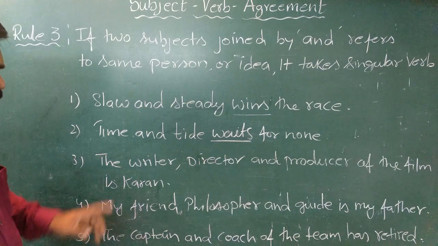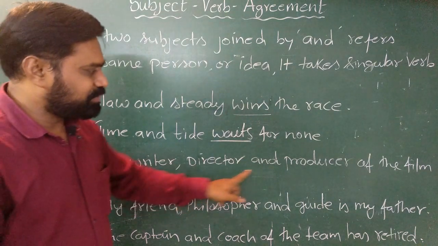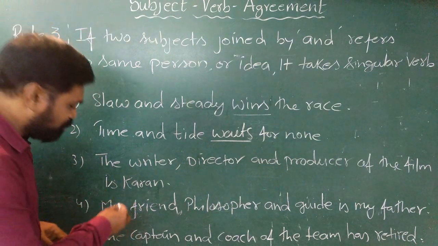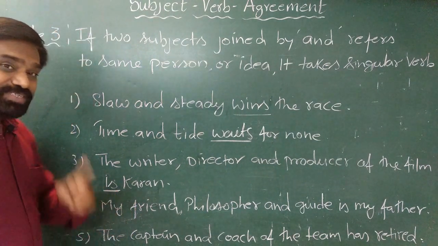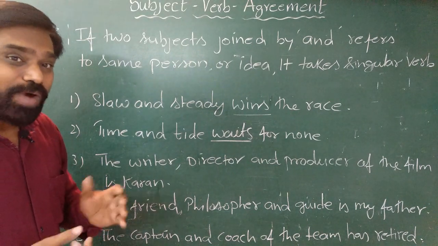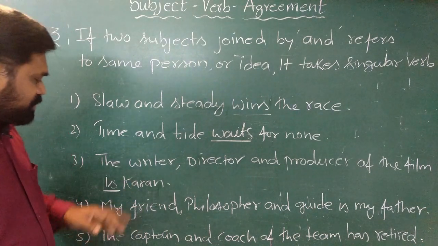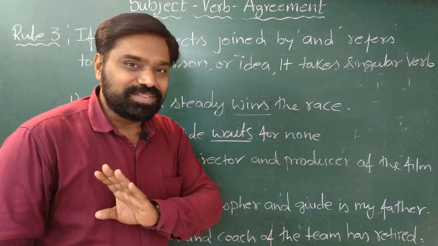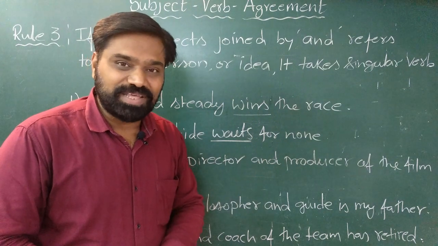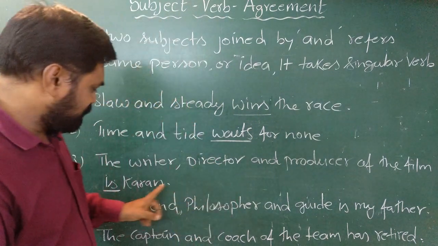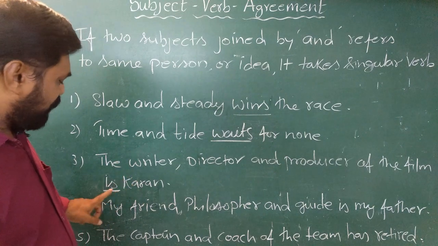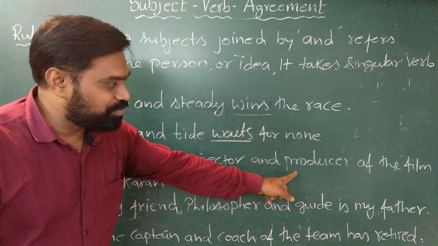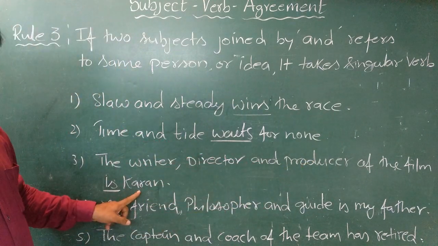Here you will understand. The writer, director and producer of the film is Karan. Here I am using the verb is, which is the singular form of the verb. Now why am I using it singular? Because here the writer, director and producer are not three different people. They are all the single person, that is Karan. So that is why I use the verb singular here. The writer, director and producer of the film is Karan.